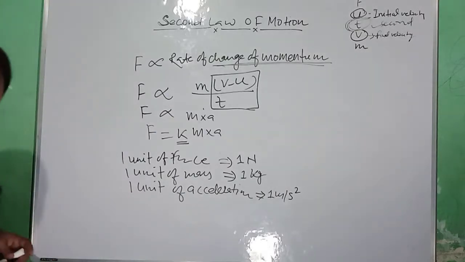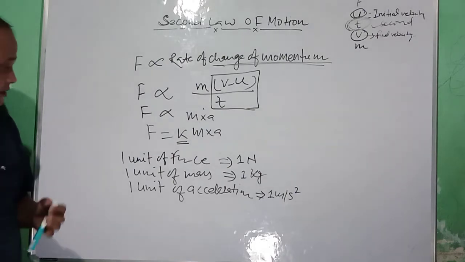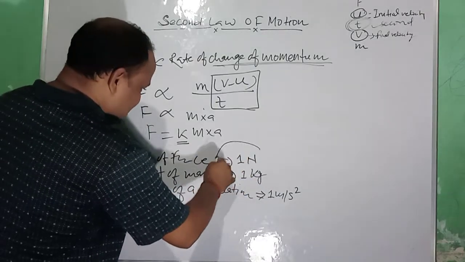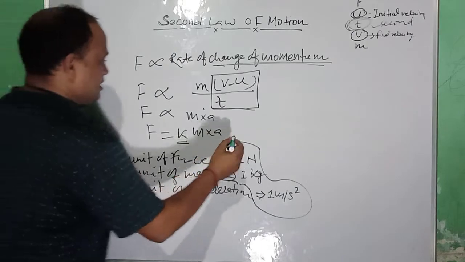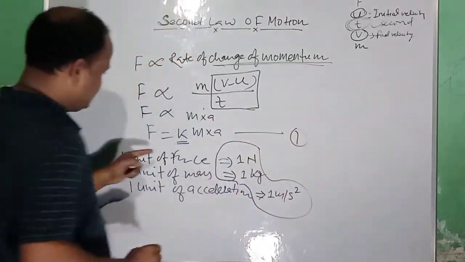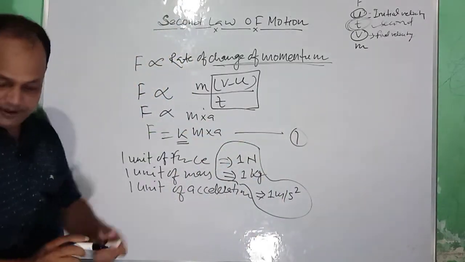Now put these values in this equation, F is equal to kma.